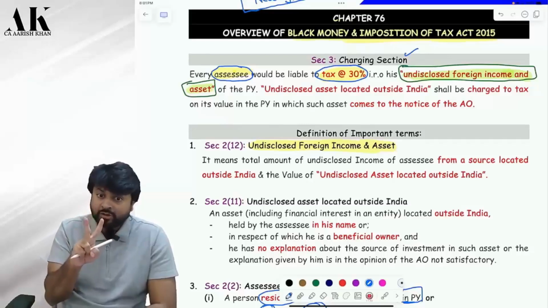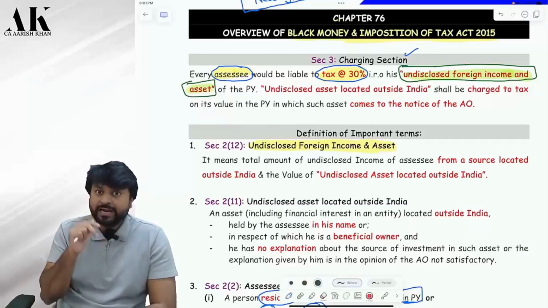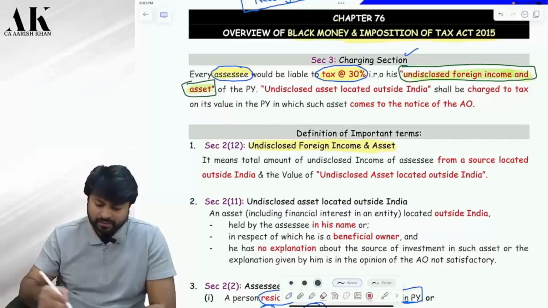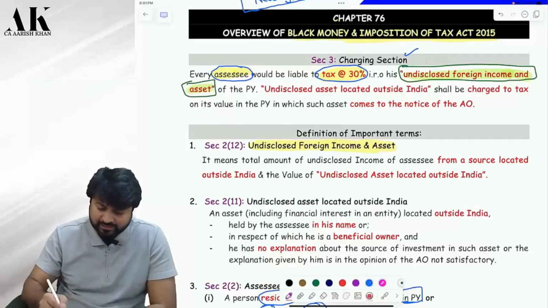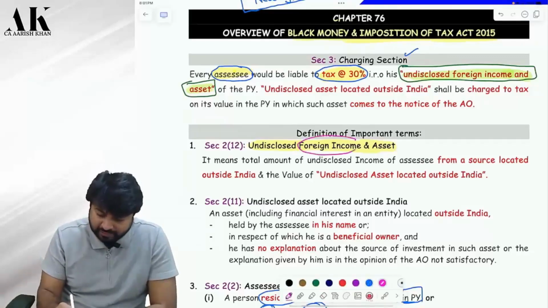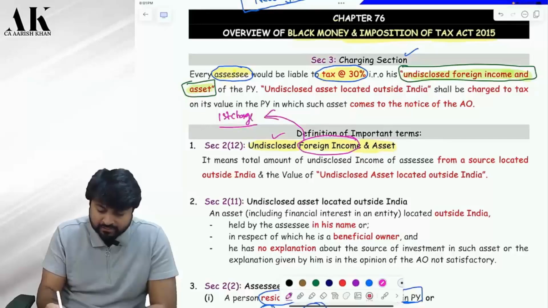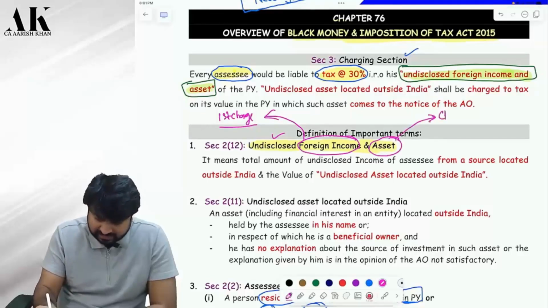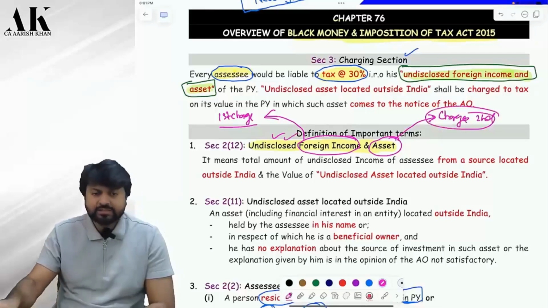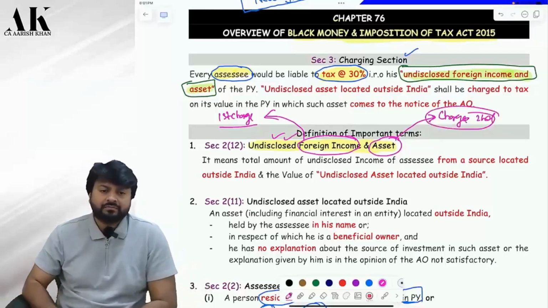The charge is on two things. First of all, you have to understand that in today's lecture the charge is on two things. The first charge is on foreign income, if it is undisclosed. And the second charge is on foreign asset, if it is undisclosed. Are you able to understand?